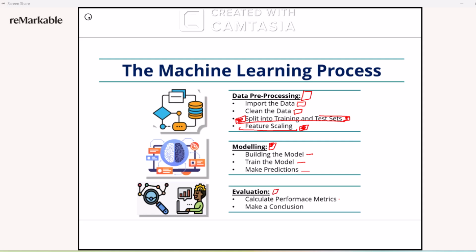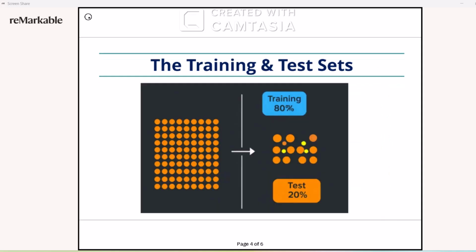Then evaluation. If you are using multiple machine learning models for the same data, we will evaluate and create performance matrices to check which machine learning model fits perfectly. It shouldn't be underfit, it shouldn't be overfit. Once we move to practical, I will explain it in a better way and you will learn it yourself. You don't have to go through any book, because if you are not doing hands-on, you are not going to learn just by theory.